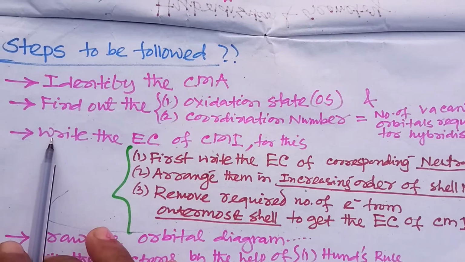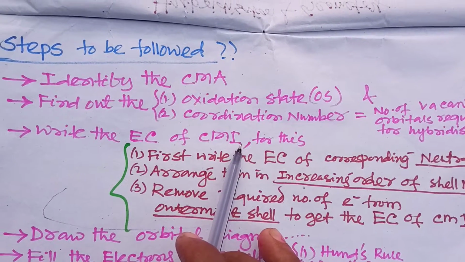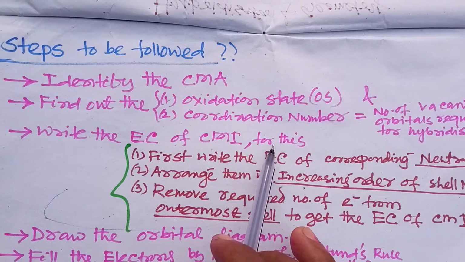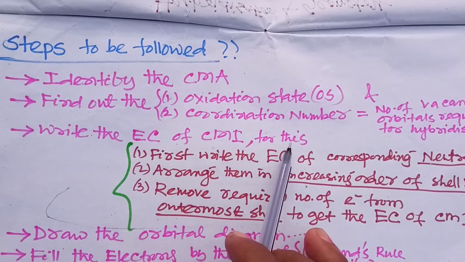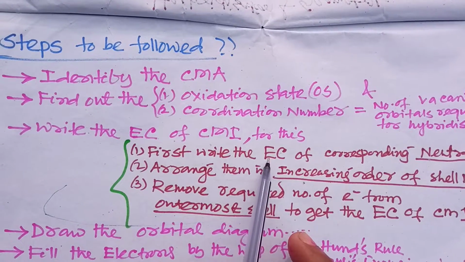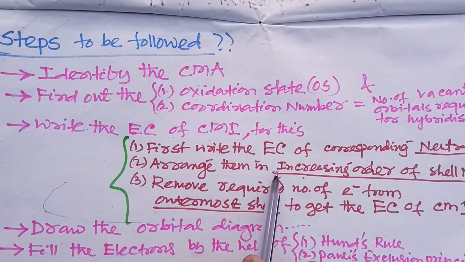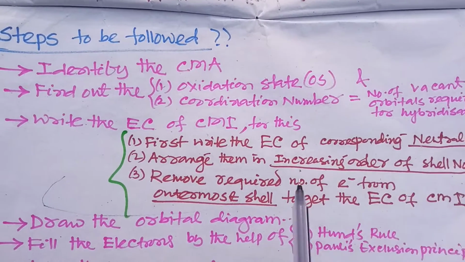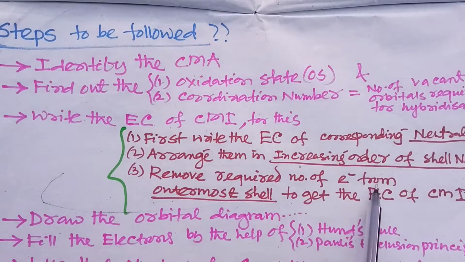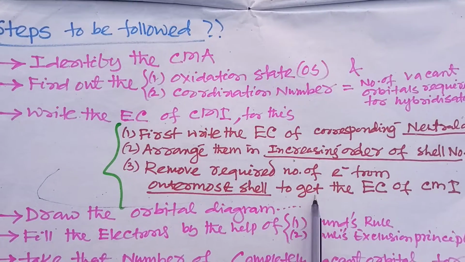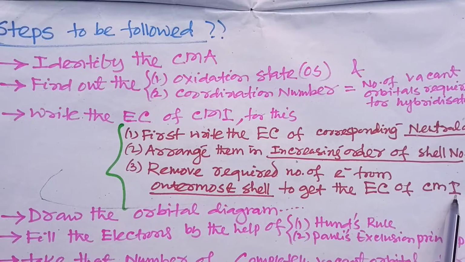And next we have to write the electronic configuration of the central metal ion. In order to write the configuration of the central metal ion, first of all we have to write the electronic configuration of the corresponding neutral atom. Then we have to arrange them in increasing order of shell number. Then we have to remove the required number of electrons from the outermost shell to get the electronic configuration of the central metal ion.